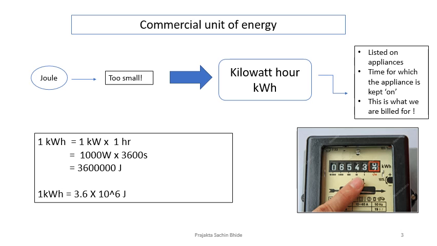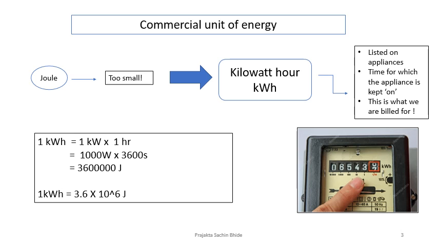If we continuously use joules, then these numbers would go on increasing and it would be very difficult to keep track of it. Hence it is easier to use a commercial unit. So 1 kilowatt hour is nothing but 3.6 into 10 raised to 6 joules. This energy is used in all households, industries, and commercial establishments, as we see all around us.